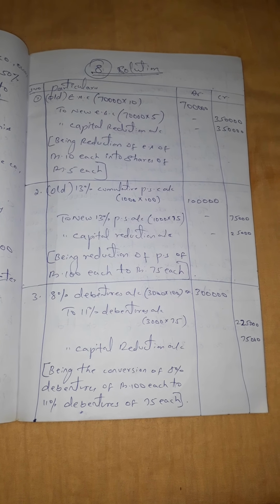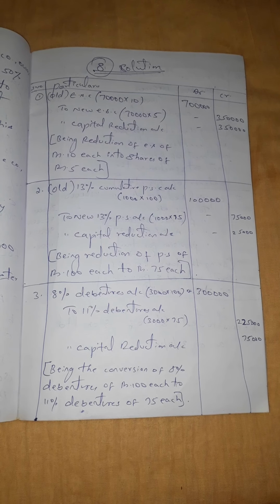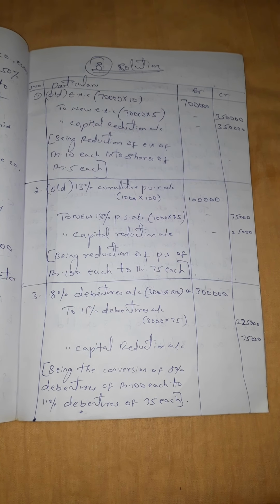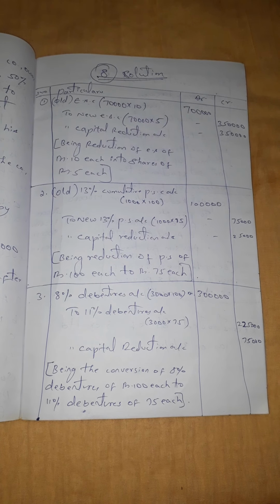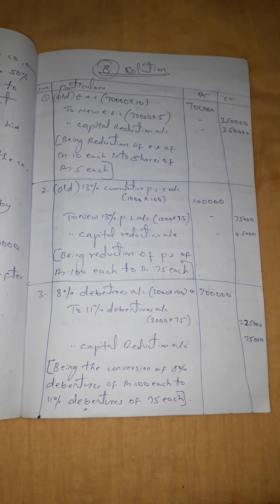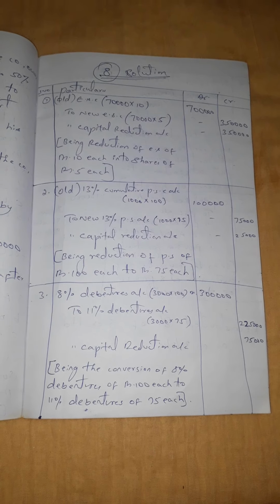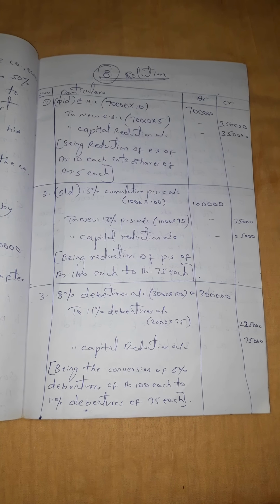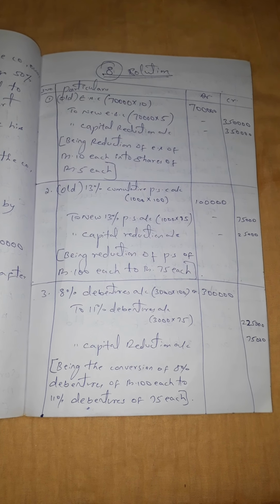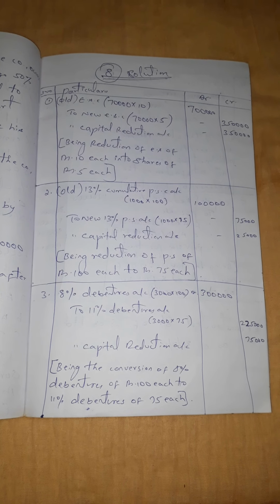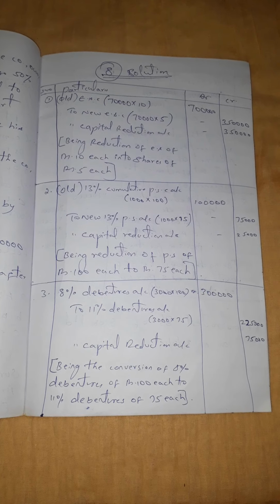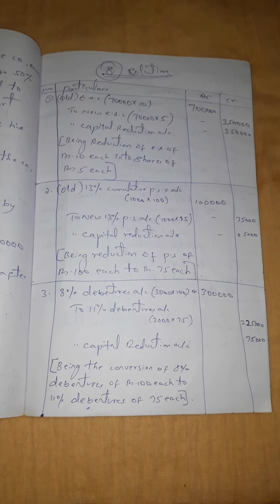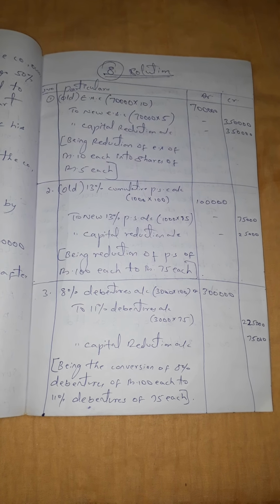So 70,000 into 5, you are getting 3,50,000. Now from 7 lakhs, when you deduct 3,50,000, your balancing figure will be 3,50,000. This 3,50,000 has to be transferred to capital reduction account, and your narration will be: being reduction of equity shares of rupees 10 each into shares of rupees 5 each.